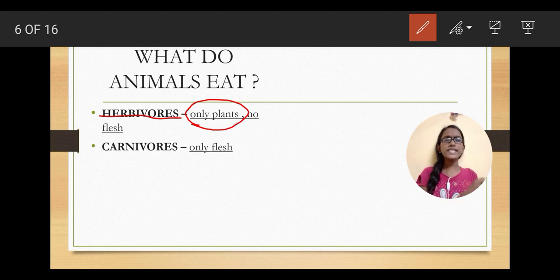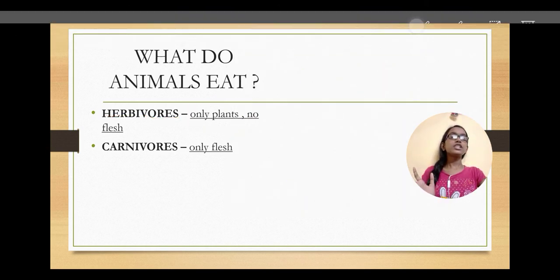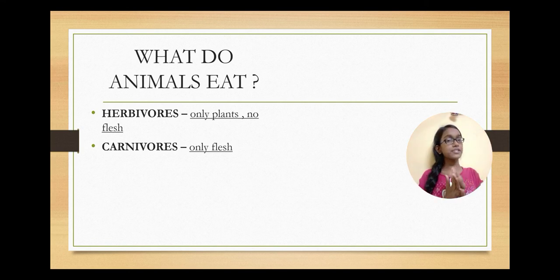Have you ever seen a cow eating chicken? No, because a cow is a herbivorous animal which will only eat plants. If she eats only plants, it doesn't mean that she will not eat chapatis or vegetables. It means that she will not eat flesh. She can eat chapati. She can eat even vegetables. It's not necessary that she will only feed on plants, but she will also feed on plant products. She will also feed on milk. Milk is not a plant product, neither is it a plant, but it is a vegetarian food. So in order to remember, herbivorous animals are totally vegetarian.